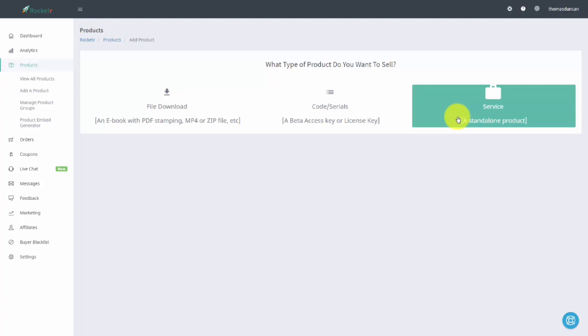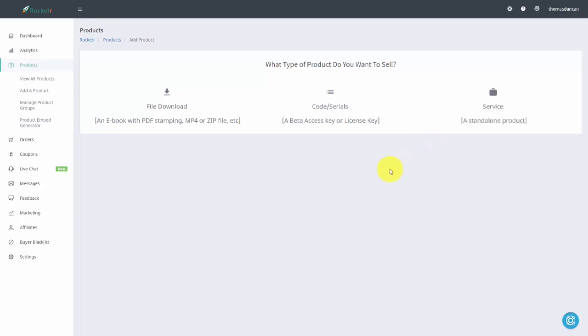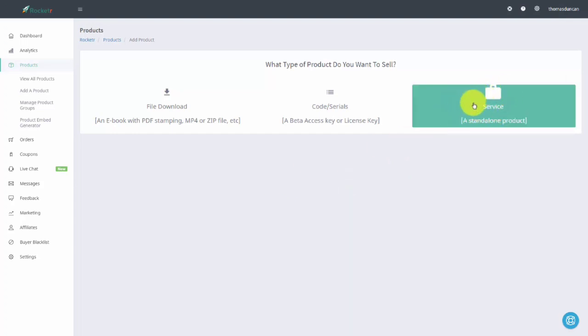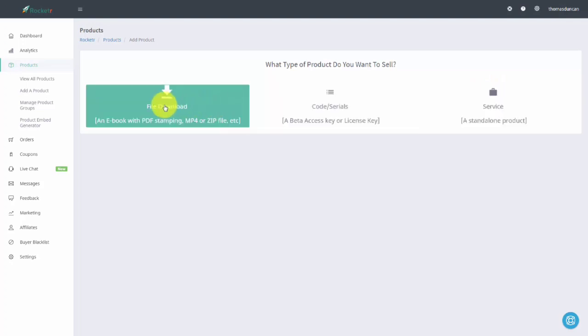Now, if you want to deliver people to a page where they're going to get everything that you have to offer them, you're going to deliver them using the email. You can actually do that easily through the service button. But if you want to give them a download also, as well as a URL, you are going to be able to give them the download in the purchase process and then send them an email subsequently with their download link. So let's start by clicking the File Download button.